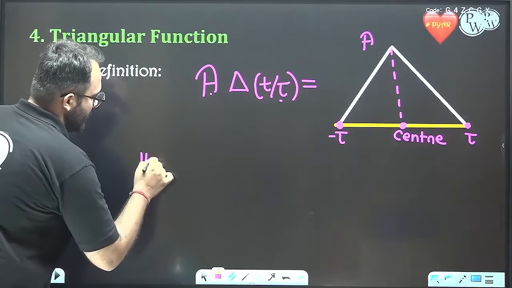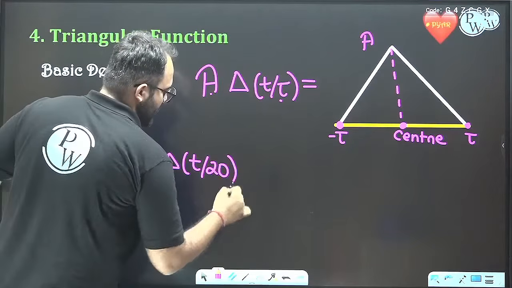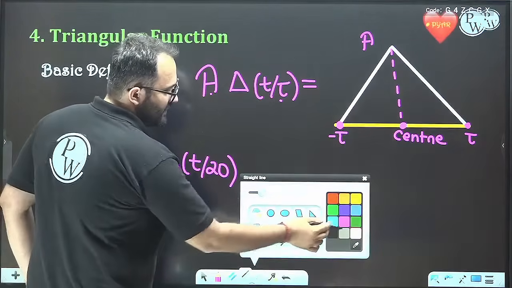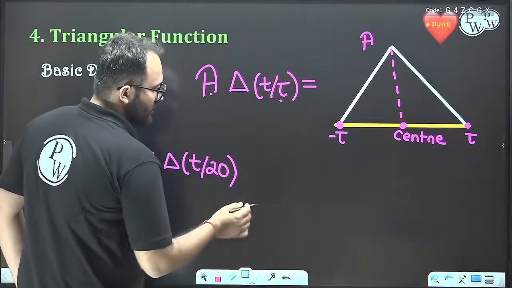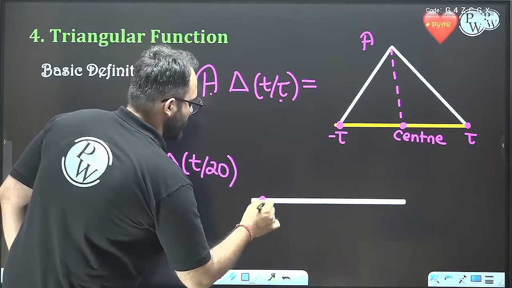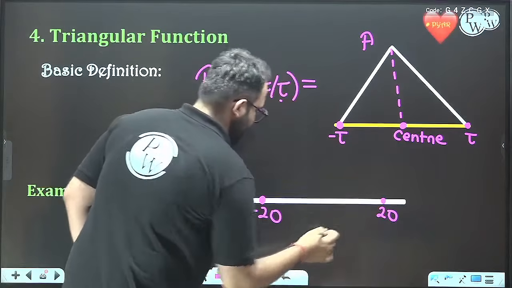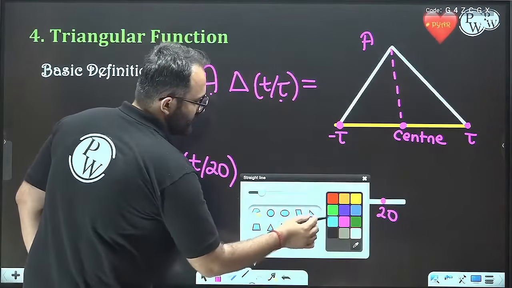Example, let us say 15 triangle t by 20. So we'll get a triangle from minus 20 to 20.